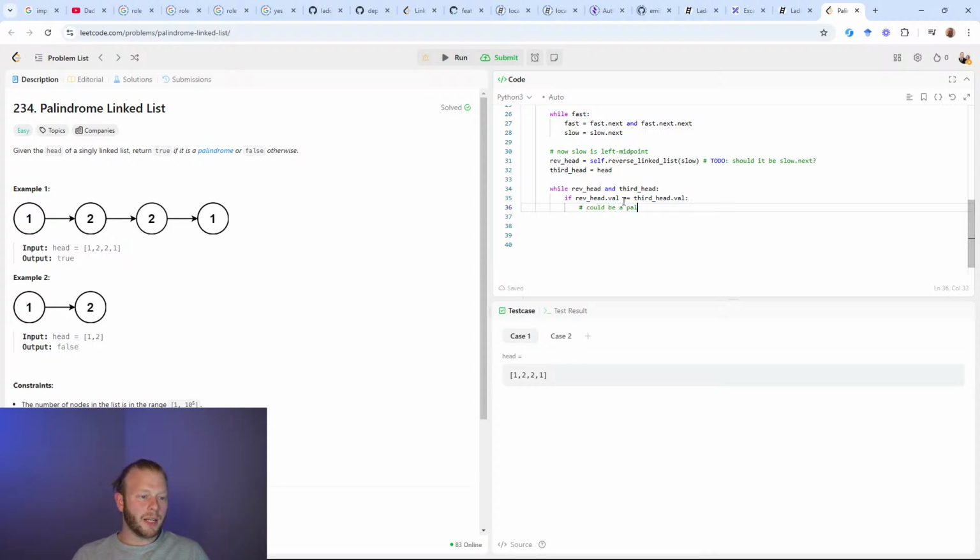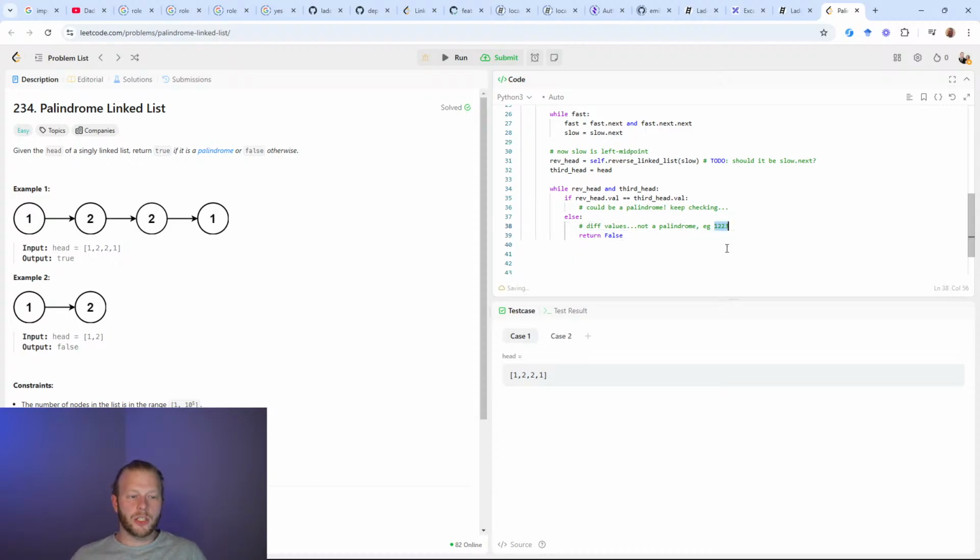Could be a palindrome. Keep checking. Else, return false. Diff values, not a palindrome. And so in contrast to the case of 1221, consider the case 1222 or 1223. These would be cases that I would expect to catch here.